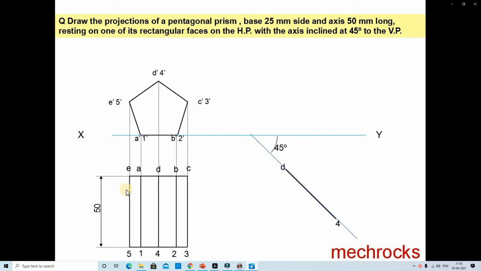Then we take the D to E distance, D to C distance, and the 4 to 5 distance and 4 to 3 distance. D to A distance, we identify the points here.